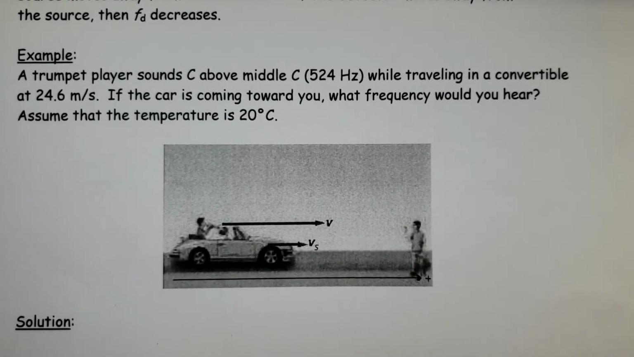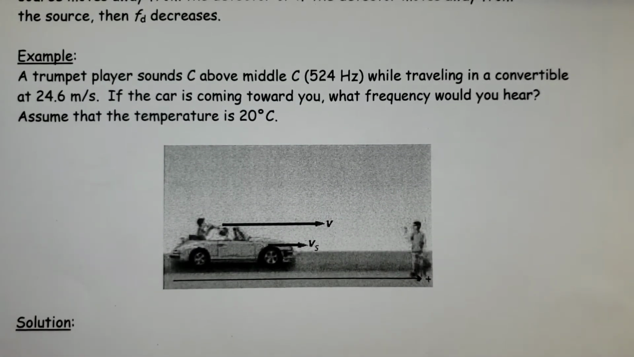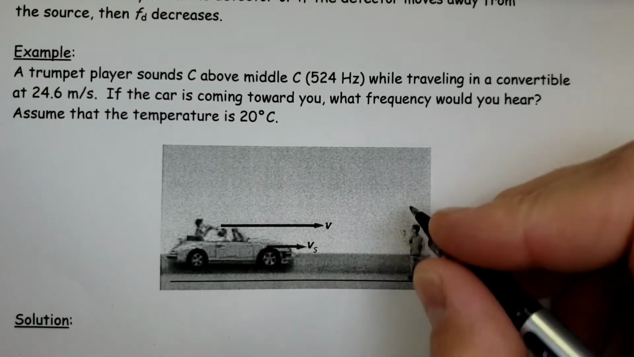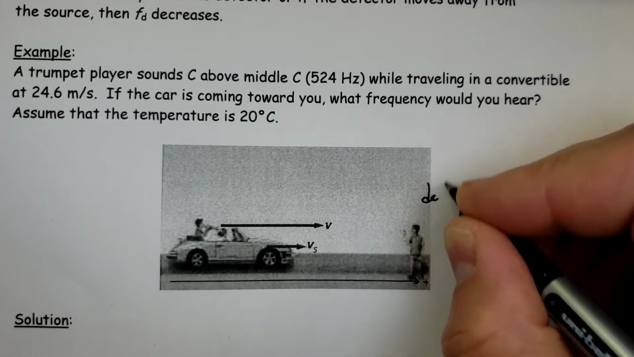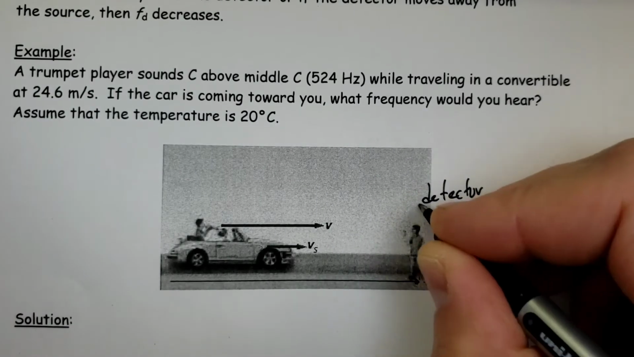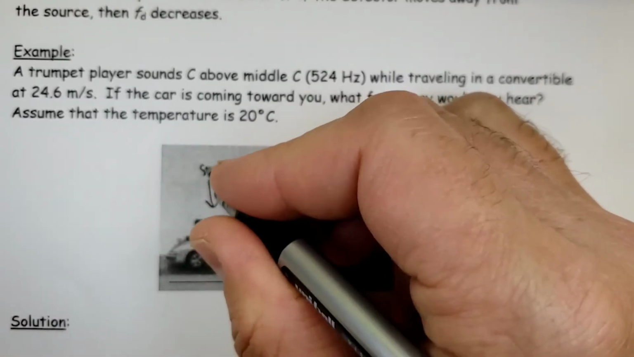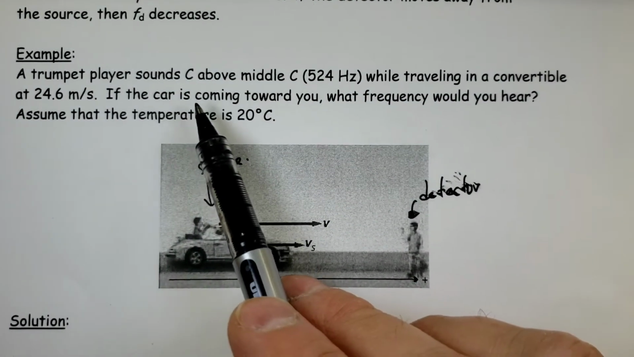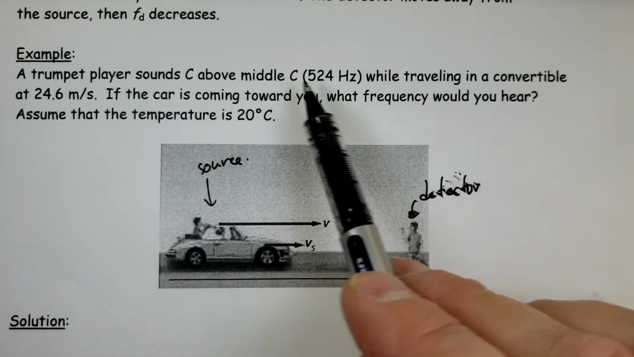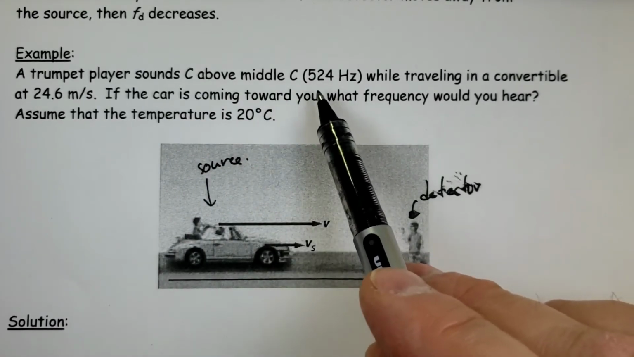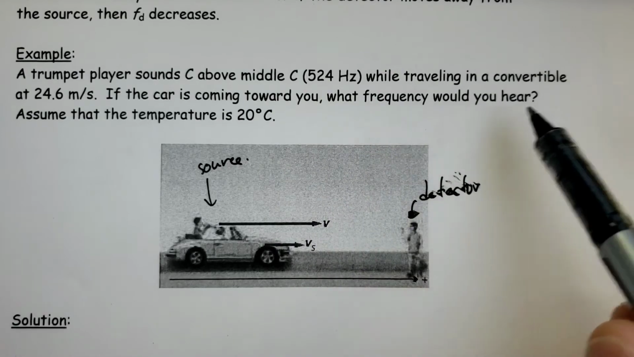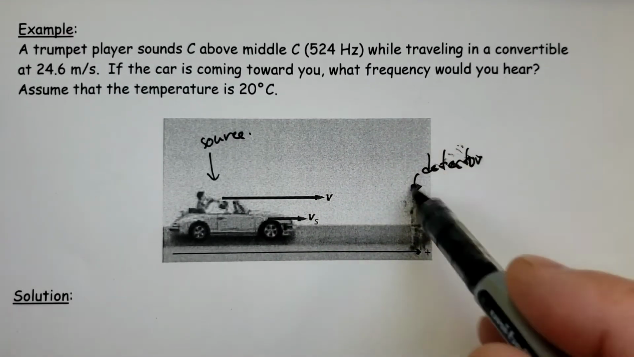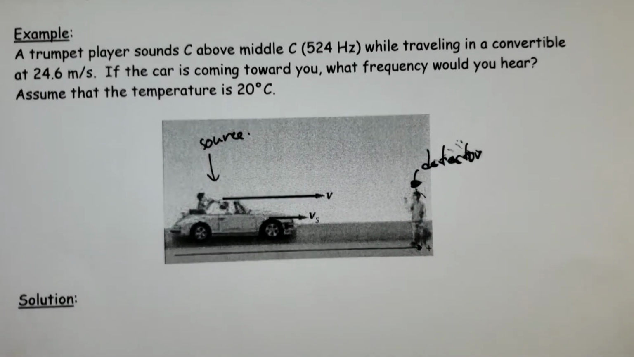So we'll do an example here. Then I'll give you some hints in terms of the diagrams for the assignment. Here we have a car moving to the right. Here's the detector, and here's the source. A trumpet player sounds C above middle C, so it's 524 hertz, while traveling in a convertible at 24.6 meters per second. If the car is coming towards you, what frequency do you appear to hear?